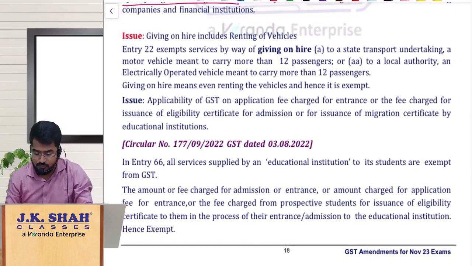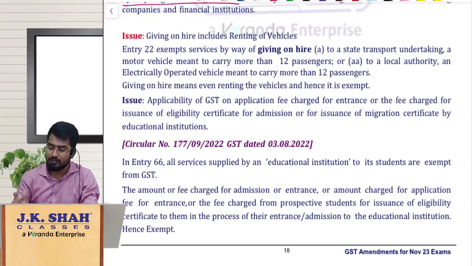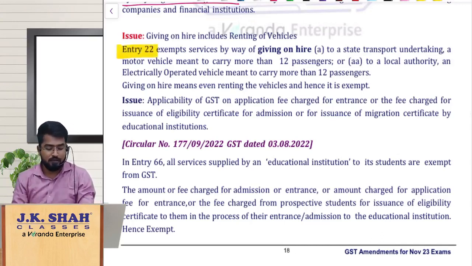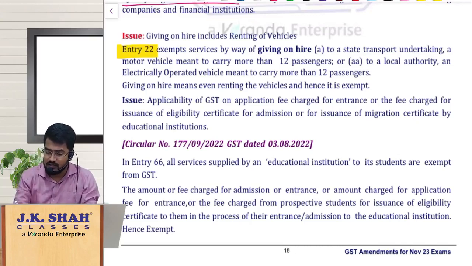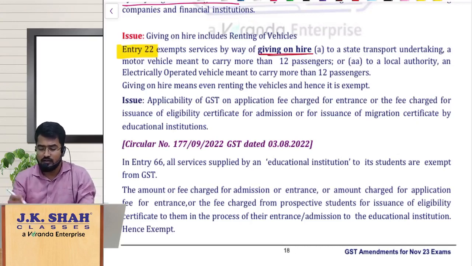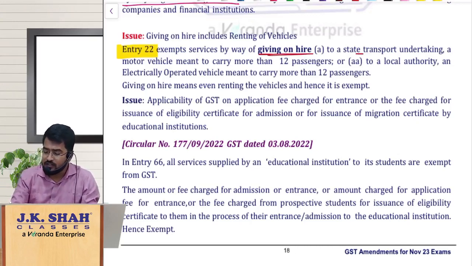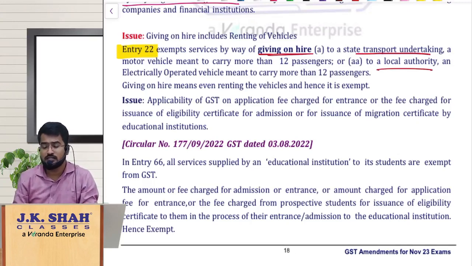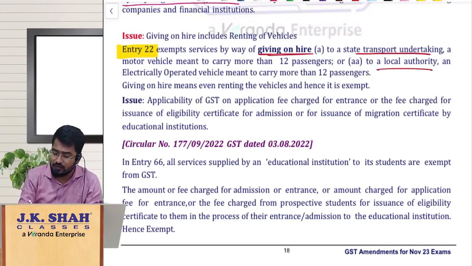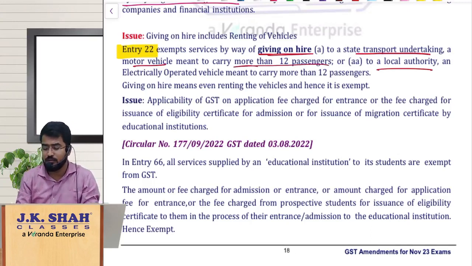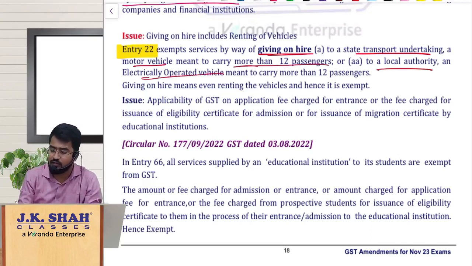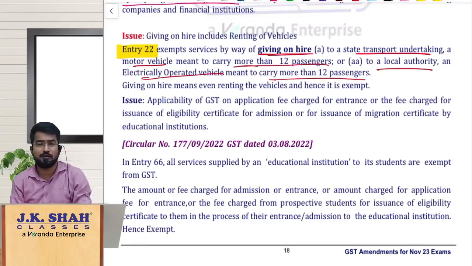If you see the next issue, my dear friends, it is all about entry number 22. I repeat, you need not remember entry numbers. Entry number 22 says any vehicles given on hire to a state transport undertaking or to a local authority. Sir, what vehicles? If you give a motor vehicle on hire to a state transport undertaking which can carry more than 12 passengers, or to a local authority an electronically operated vehicle which can carry more than 12 passengers, it is exempt.